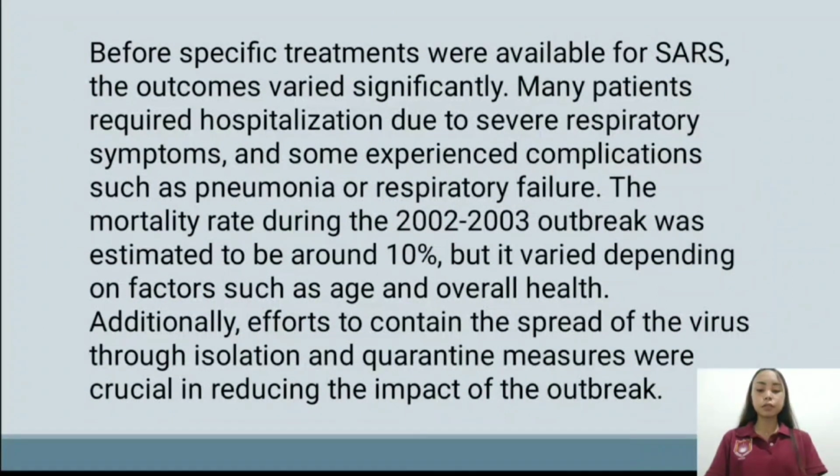Before specific treatment were available for SARS, the outcomes varied significantly. Many patients required hospitalization due to severe respiratory symptoms, and some experienced complications such as pneumonia or respiratory failure. The mortality rate during the 2002 to 2003 outbreak was estimated to be around 10%, but it varied depending on factors such as age and overall health. Additionally, efforts to contain the spread of the virus through isolation and quarantine measures were crucial in reducing the impact of the outbreak.